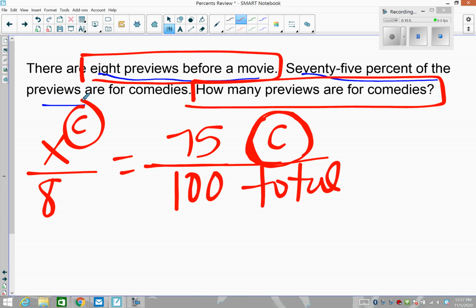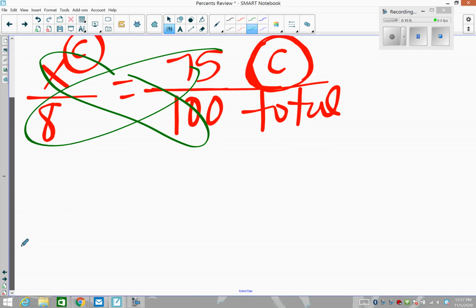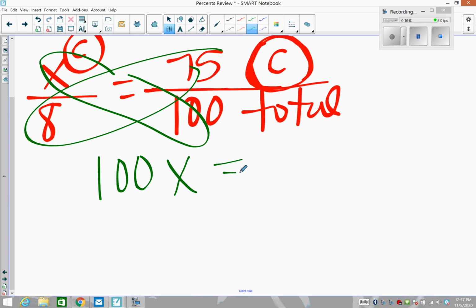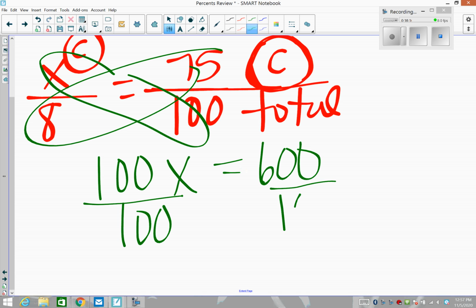If we have 75 out of 100, this is called make a prediction. So we're using percents to make a prediction. So we're going to cross products and solve. So we get 100x equals 600. We're going to divide both sides by 100. And so we get x equals 6.